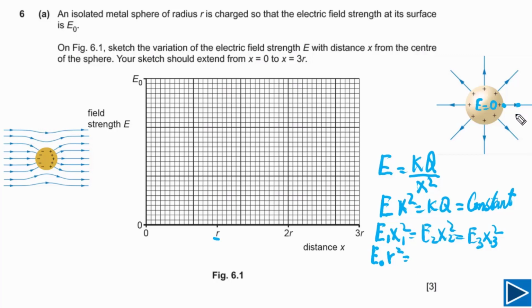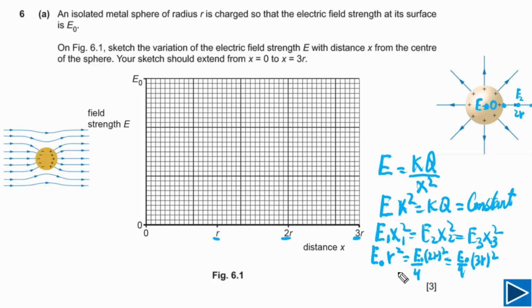Let's look at a point that is at a distance of 2r. As you can see here, x is equal to 2r, so electric field at this point is E2. Now as the distance is double, this is 2r squared. This has to be E naught divided by 4 because the product has to be the same. If we take another point, let's say this third point that is at a distance of 3r from the center of the metal sphere, then the value of E3 will be equal to E naught by 9 because the distance is triple.